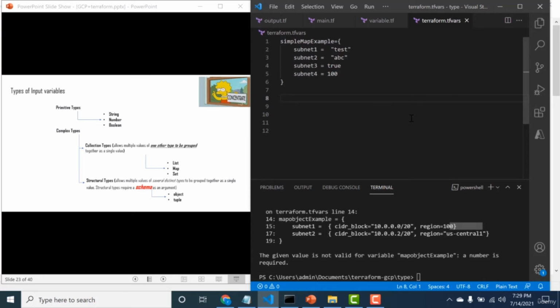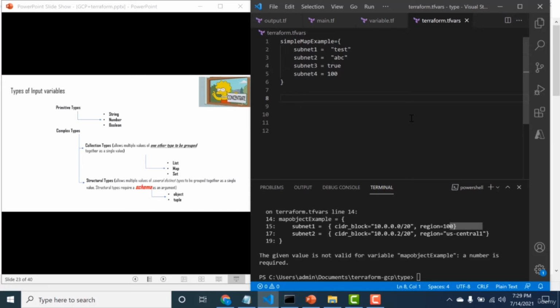In our previous example, we had learned about maps. These maps are key value pairs where the value can either be of string, number, or boolean. That is, they can only be of primitive types. Now let's assume you want to create a map of key value pairs where the value is not a primitive but a very distinct object itself. How do we do that? To meet a scenario like that, we have to create an object first, and then we'll create a map of those objects.